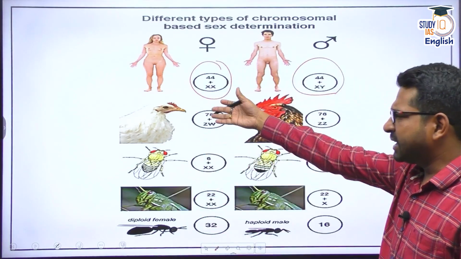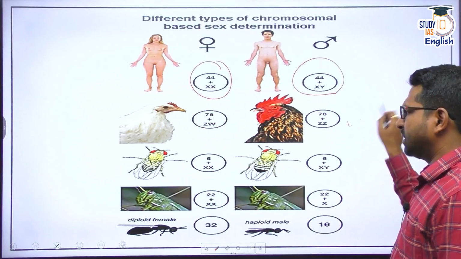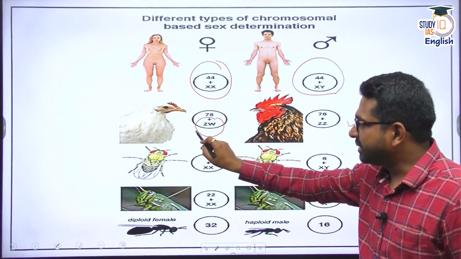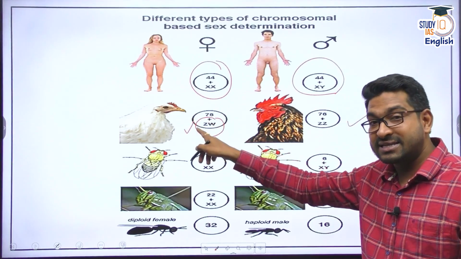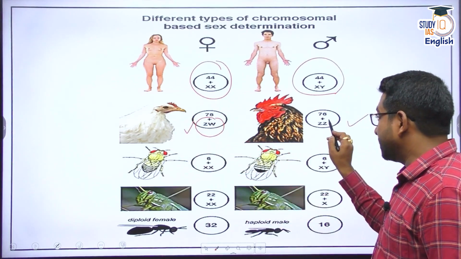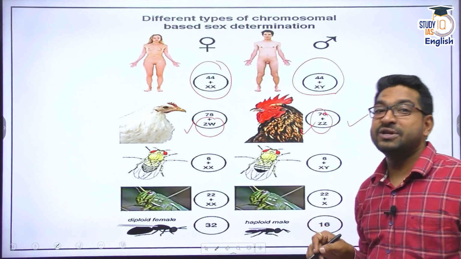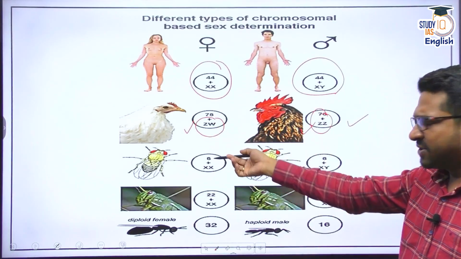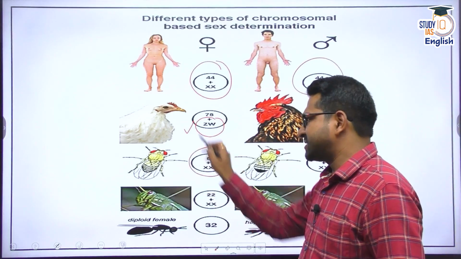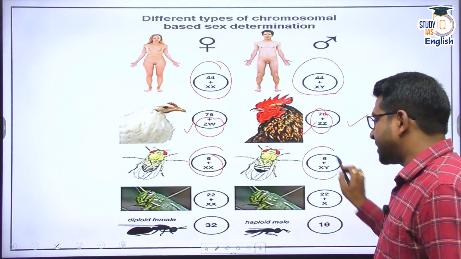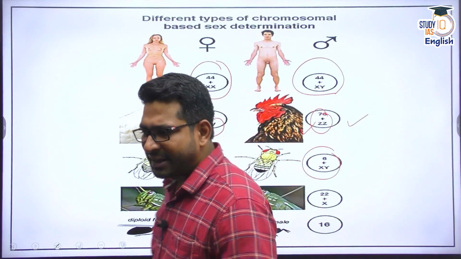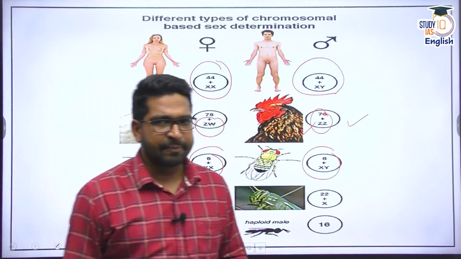Same thing for other animals, like for the chicken, you have 76 plus ZW. Here the sex is determined from the female side, but on the male side you have the same set of sex chromosomes. Here there is a difference. For other organisms, say for insects, there are 6 chromosomes, XX from the female side and XY from the male side. You can see this for your reference. The nomenclature is given in a different way.